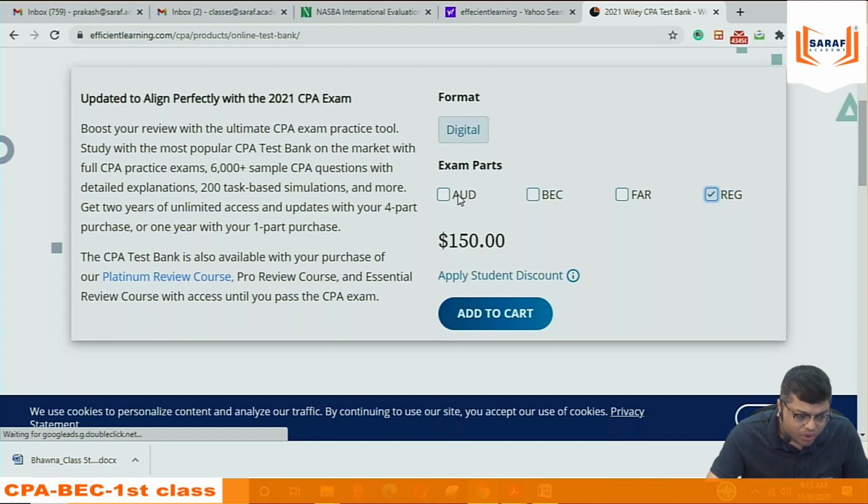A student needs to have this. When we study any concept in the class, I will explain, then we need to have this question bank ready. I will purchase my question bank for my use. You all will purchase your question bank for your use. The reason is that the same password and ID cannot be used on another machine. The student has to have their own ID and password.